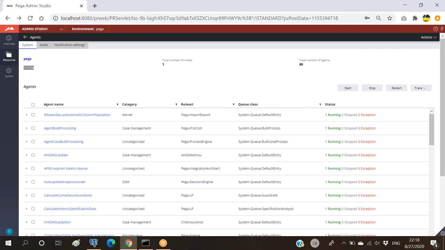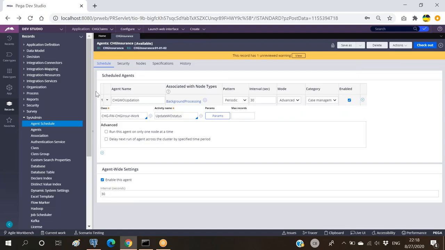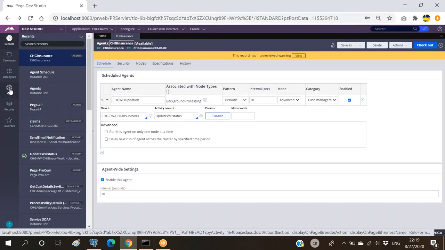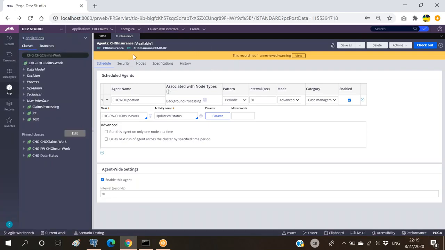Once we create a file listener or an agent, all these are to be synchronized with the nodes. Each and every environment will have nodes: the dev environment will have nodes, production will have nodes. In order to have our rules synchronized with the nodes, we used to go with an SMA in the previous versions. But now SMA is no more applicable. In version number 8, SMA is not applicable. That is replaced with the admin studio. In admin studio, we will have everything synchronized. The node level, I mean the agents, listeners, requesters, all this data we can see in the admin studio directly. So this is very, very simple when compared to SMA.